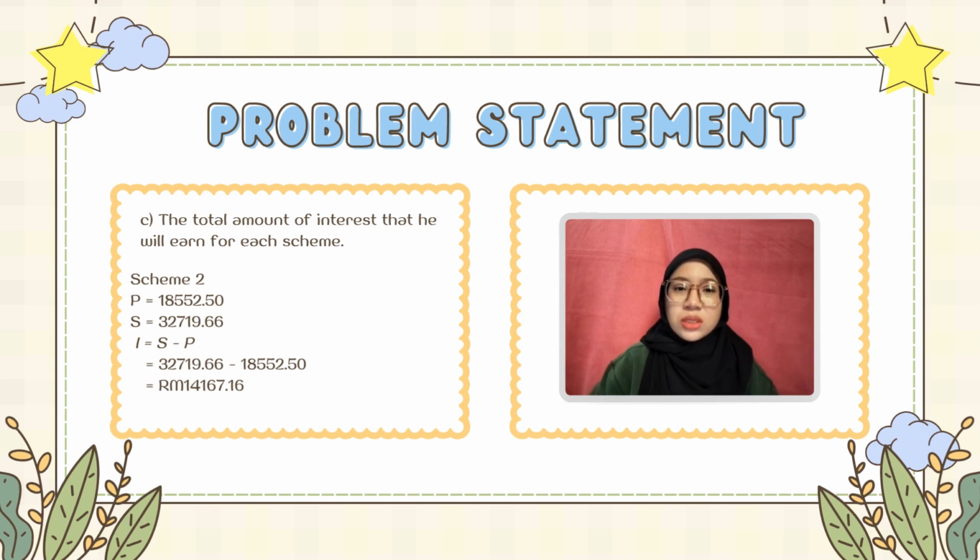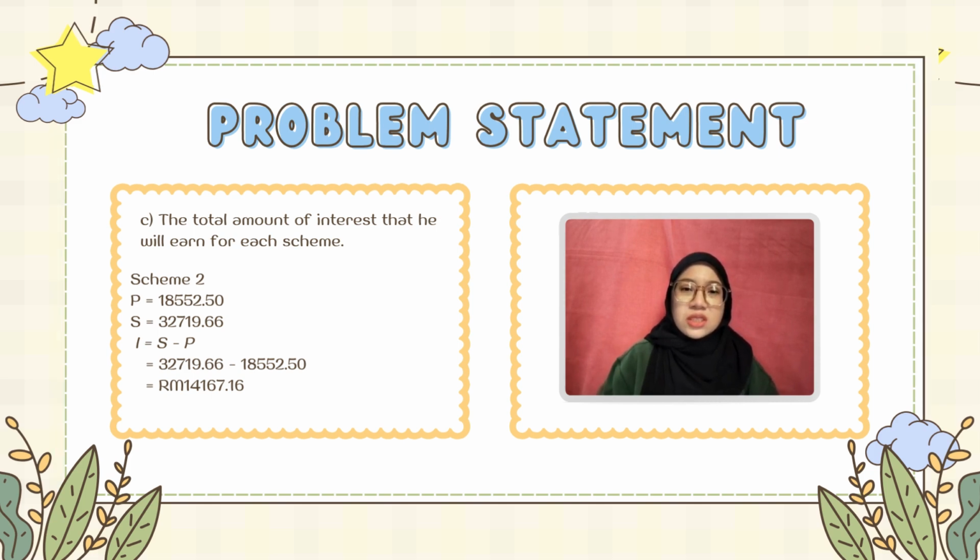For Scheme 2, the principal given is 18,552.50 and the accumulated amount is 32,790 ringgit 66 cents. To find the interest earned, we also need the same formula. It is interest equal to accumulated amount minus principal, so it will be 32,790 ringgit 66 cents minus 18,552.50. So the interest earned is 14,167 ringgit 60 cents.